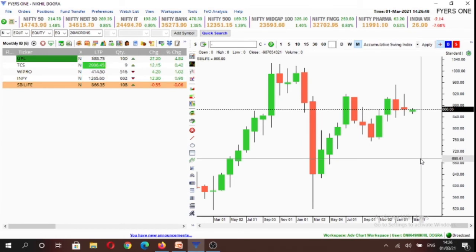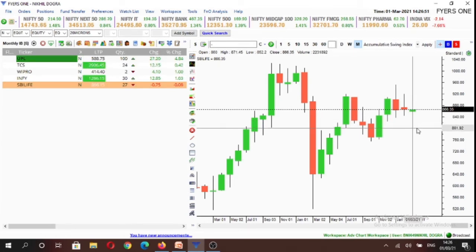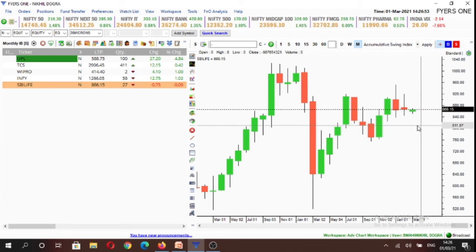So all these stocks are inside candles on the monthly time frame. That is, for the month of February, they formed inside candles. So we'll look to break out to the upside only to buy these stocks, and we would be buying these stocks in the cash market if they break the inside candle highs. That is February candle highs.